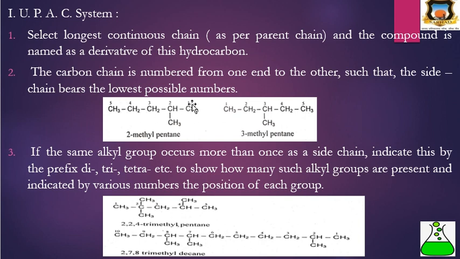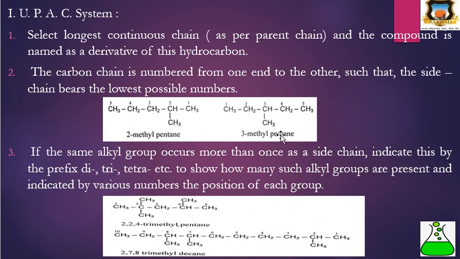Here in the straight chain there are a total of 5 carbon atoms: 1, 2, 3, 4, 5. Then according to the second rule, the carbon chain is numbered from one end to the other such that the side chain bears the lowest possible number. Here if we give numbering from this side, then there is the lowest number to this carbon which bears the CH3 group. Therefore, the nomenclature of this compound is 2-methylpentane.